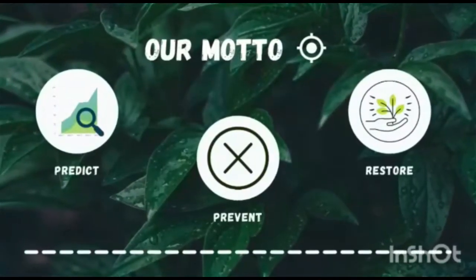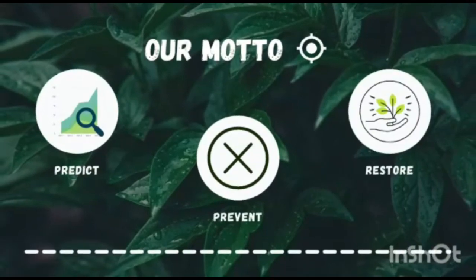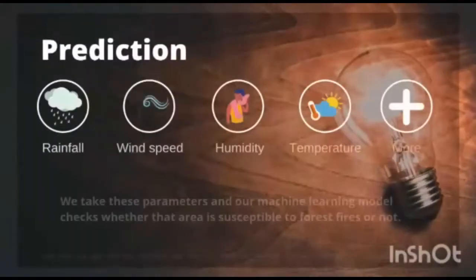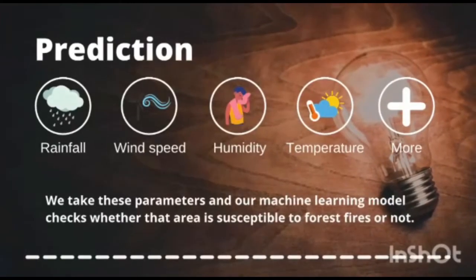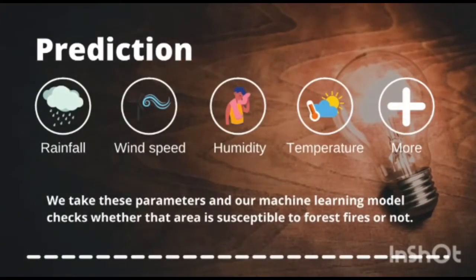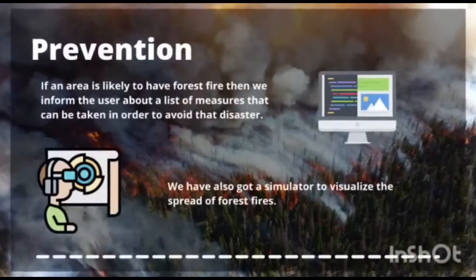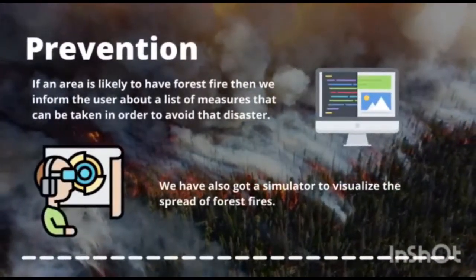We have a threefold motto which includes prediction, prevention, and restoration. First of all, in prediction, we take certain parameters from the user like rainfall, wind speed, humidity, temperature, and many more parameters and feed these parameters to our machine learning model, which in turn checks if that area is susceptible to forest fire or not. Now, if we find that the area is in danger, then we show a list of measures that he or she can take in order to avoid the disaster.